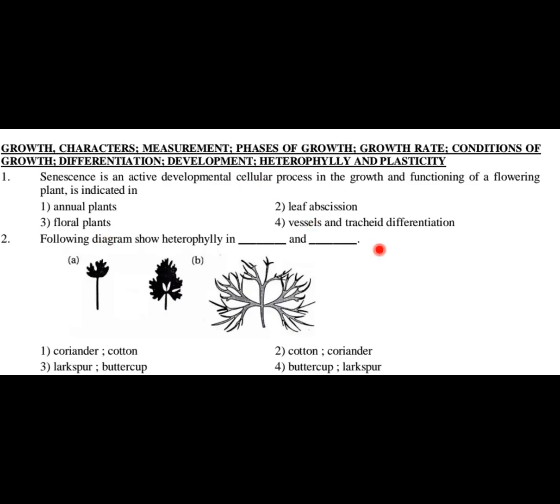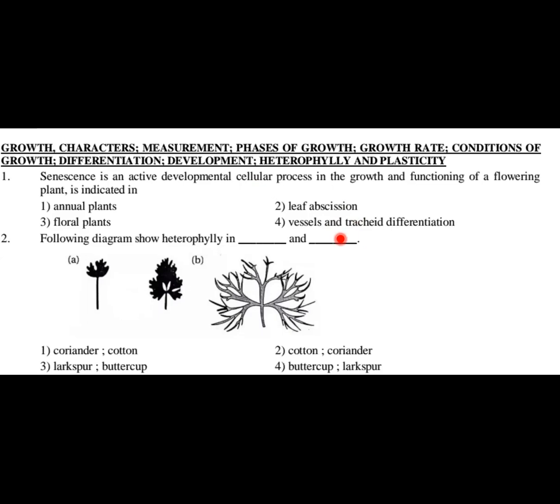Why vessels and trachea differentiation? Because if you just remember what these vessels and tracheids are, they are the components of xylem elements. Okay, and these are the dead elements. If you just recall, students, these two are the dead elements of xylem, and they undergo senescence, they lose the protoplasm, and only then they become functional. Okay, that's why we say that senescence in these components leads to growth and functioning of that particular plant. So option number 4, vessels and trachea differentiation, is the right answer for this question.